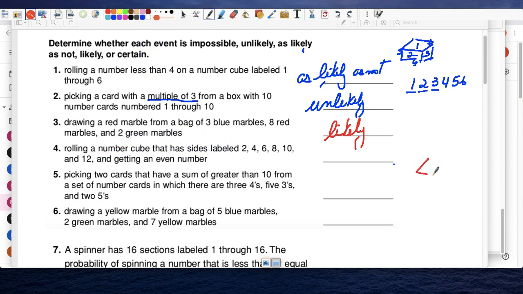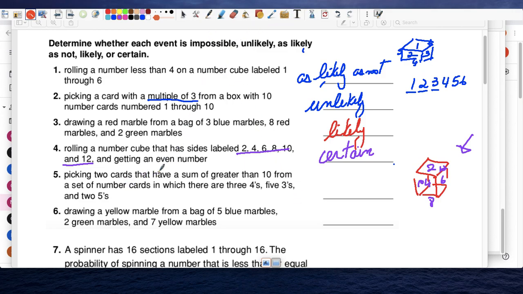Number 4, rolling a number cube that has sides 2, 4, 6, 8, 10, 12. This is a different type of cube. The numbers on the cube are not 1, 2, 3, 4, 5, 6. It's 2, 4, 6, 8, 10, 12, and these are even numbers. So if you roll this die, what is the chance of you getting an even number? Well, all of them are even, so it doesn't matter what you get, you're going to get an even number. So this is for sure certain, 100% guaranteed.